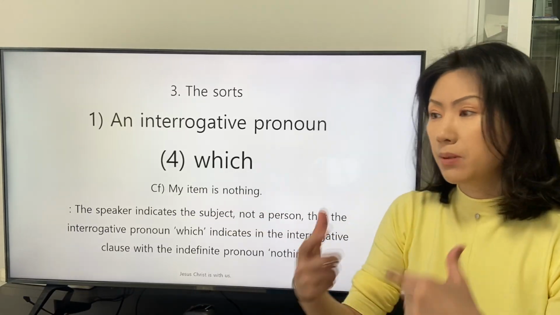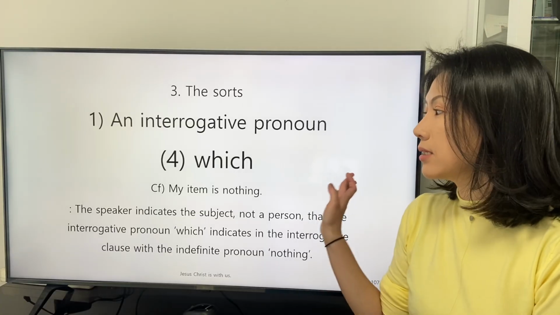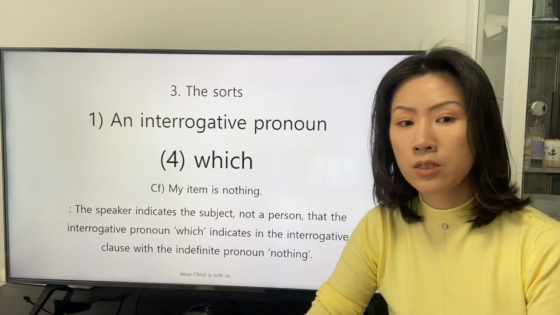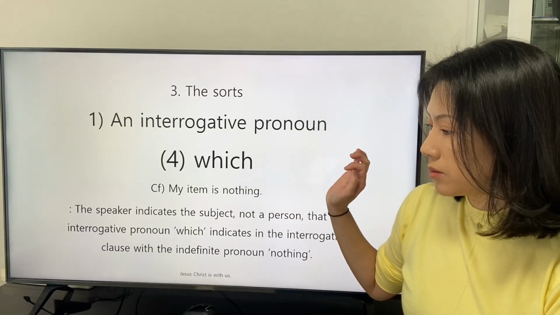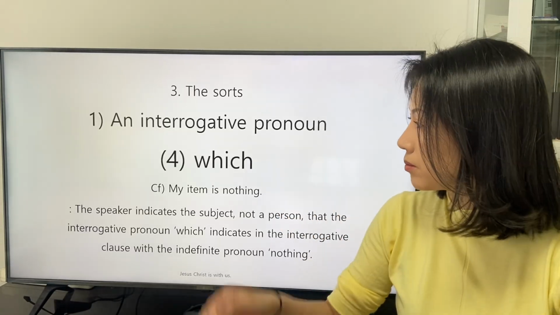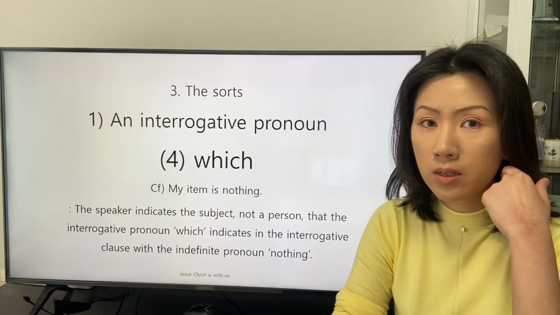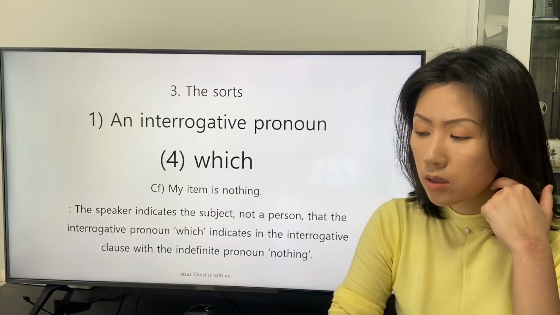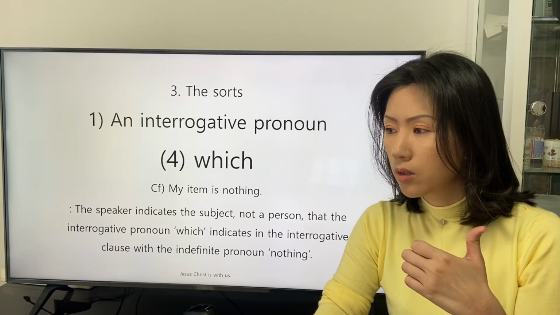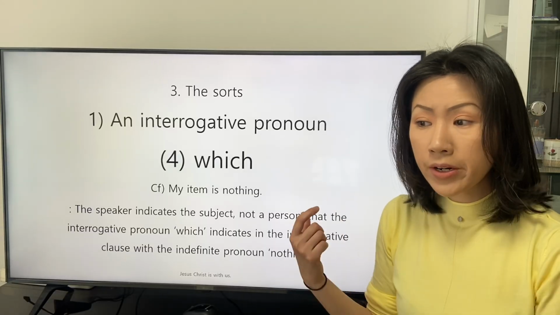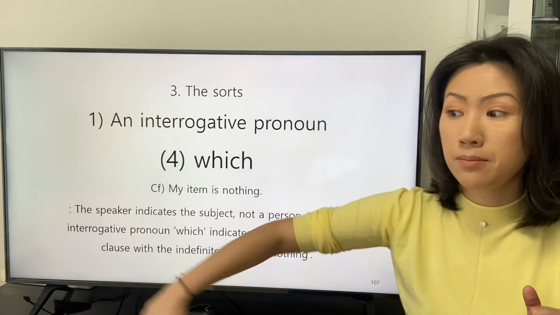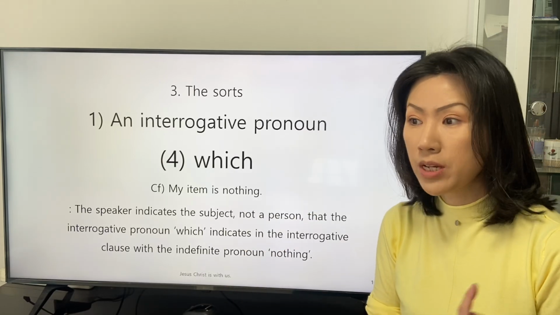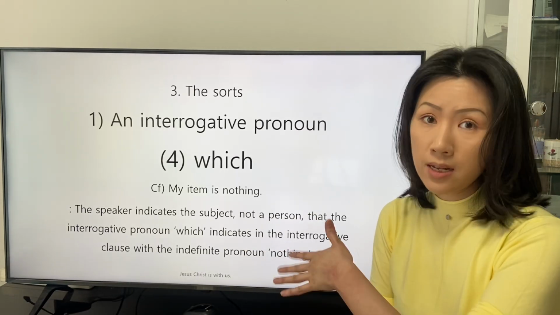One of the possible responses is this: my item is nothing. This is a response that the speaker does not choose one of the suggested items by the speaker. The responses can be like this.